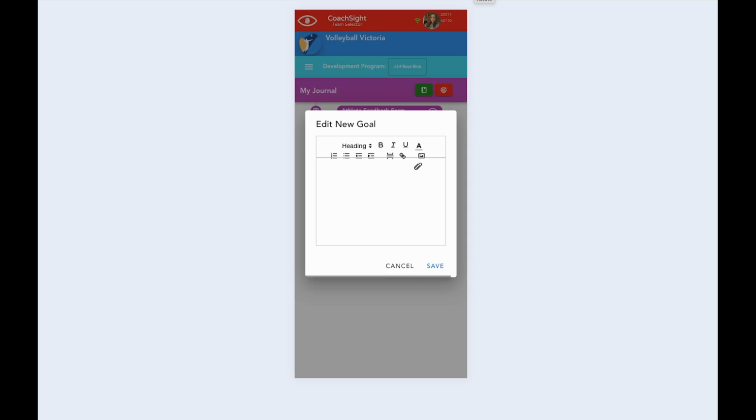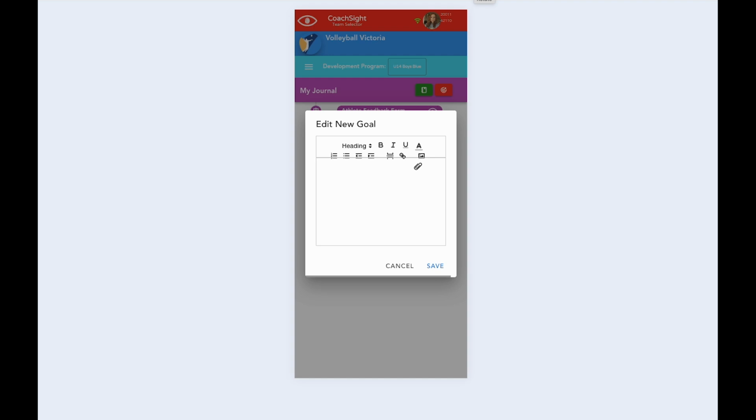I'd recommend only setting 1 or 2 goals at a time. One of the key things about setting goals is making sure they're achievable. And if you set too many goals at once, they're just not going to be achievable. So pick 1, maybe 2 things that you want to improve in your game over the next few weeks. And then, once you've achieved some of those milestones, you can look at how you add new goals or how you modify the goals that you might have already had.